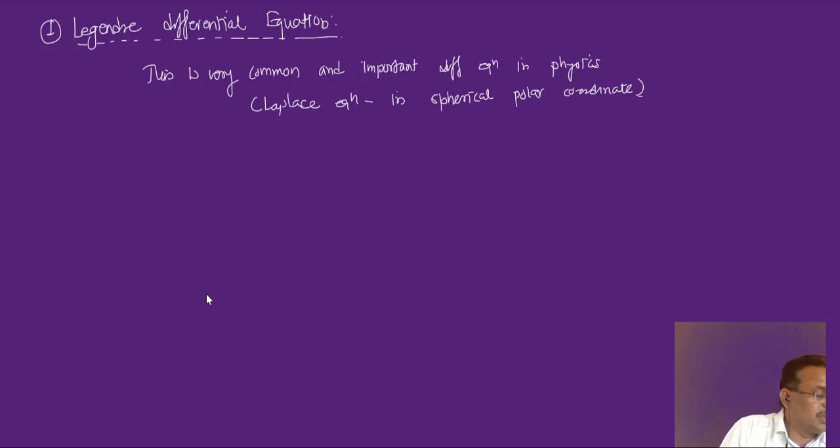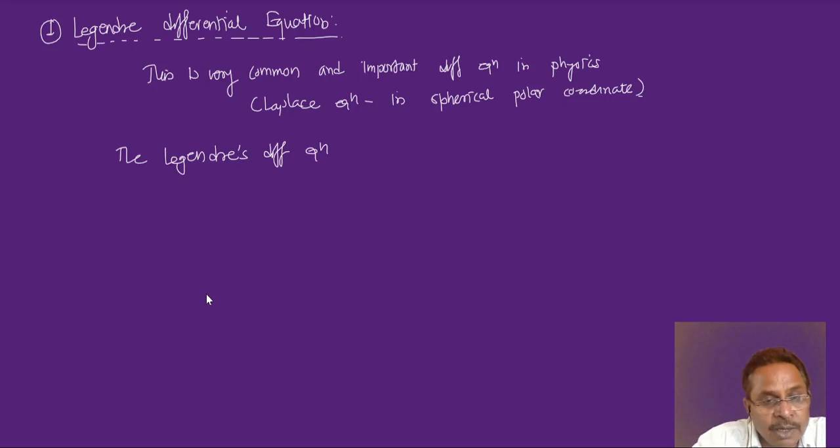Okay, now let's see what this equation is. The Legendre differential equation. This is the name of the scientist who invented this. Legendre's differential equation. Some people call it Legendre, no problem. Legendre's differential equation is of the form.